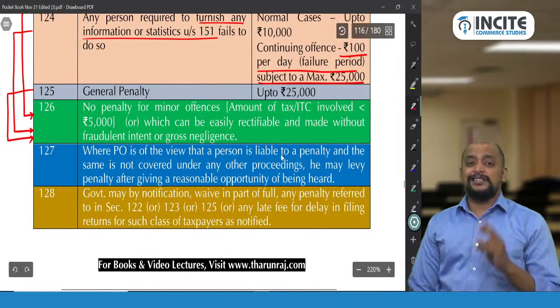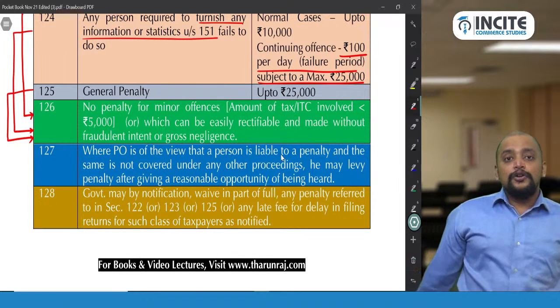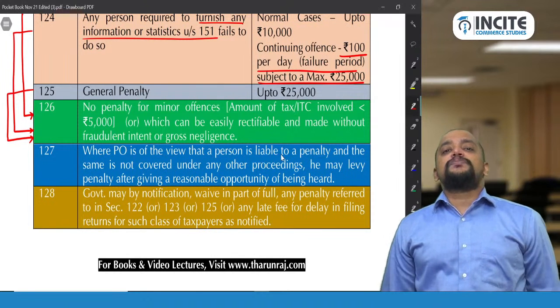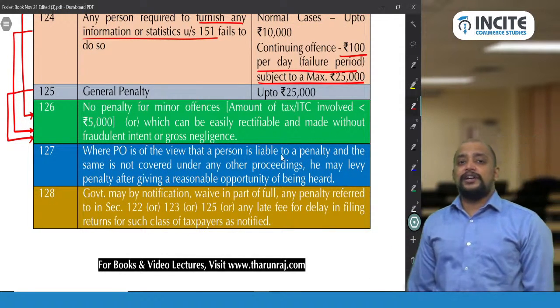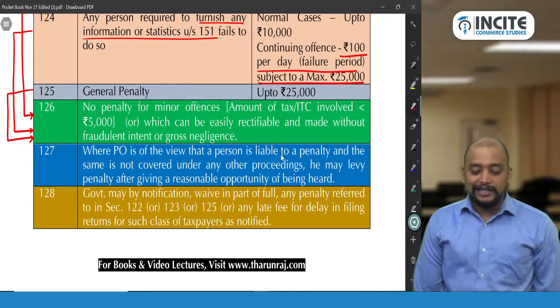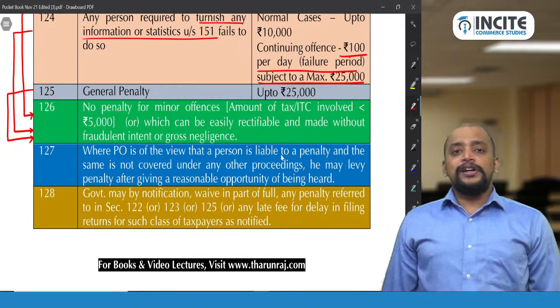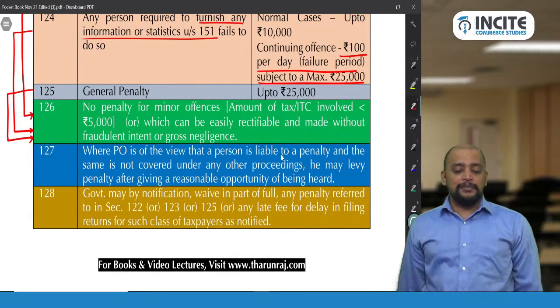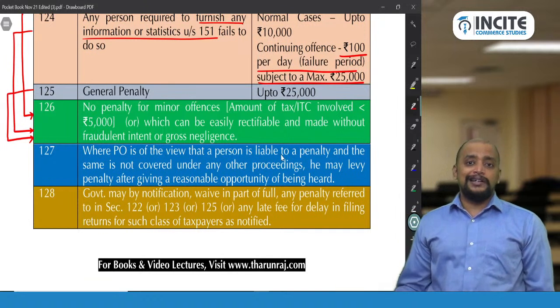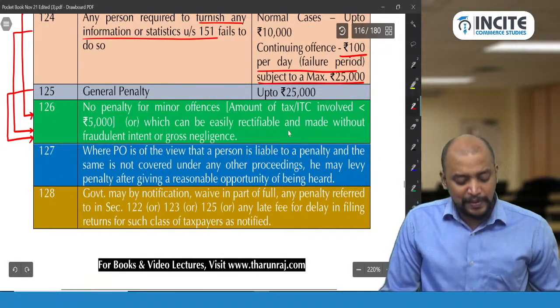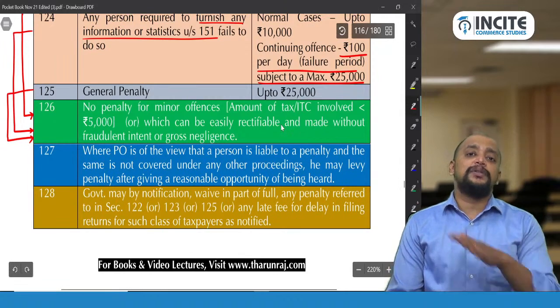So in 126 there are 2 points. That is, no penalty for minor offence. Minor offence means when the amount involved in the offence does not exceed 5,000 rupees, that is tax or ITC. Second point, where the mistake is easily rectifiable and made without a fraudulent intent. So in these two cases, the penalty can be reduced or the penalty can be completely waived off.